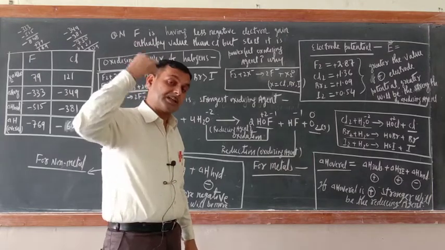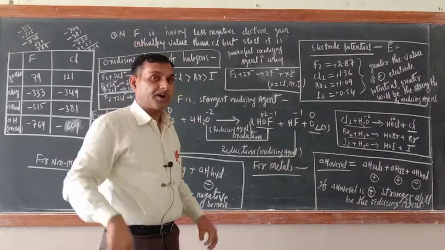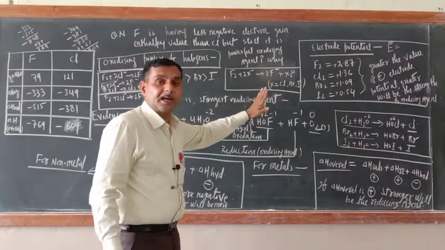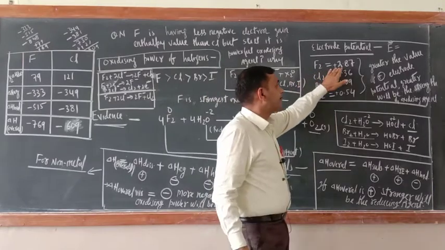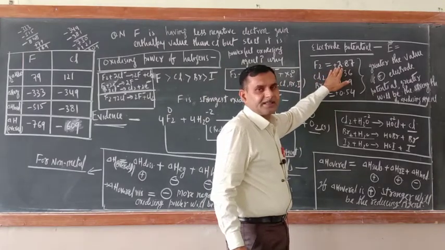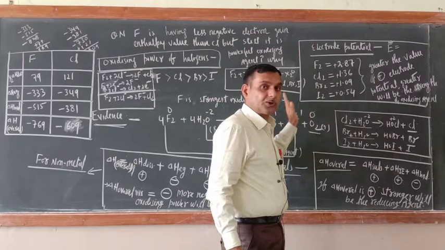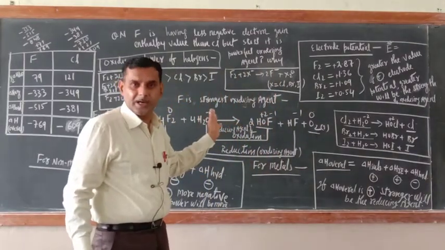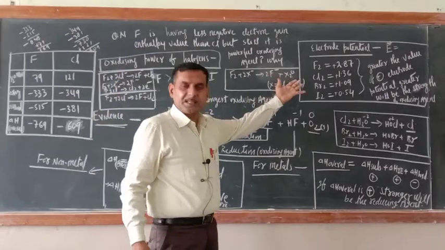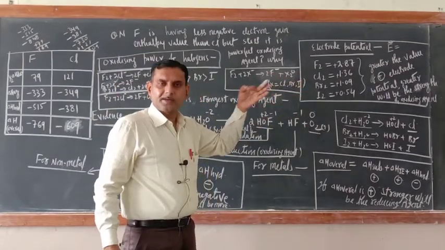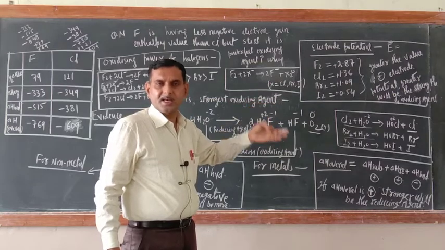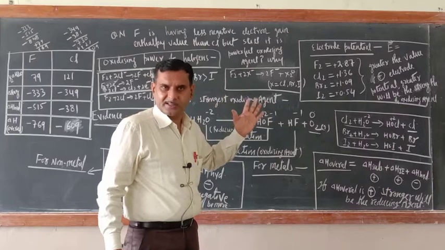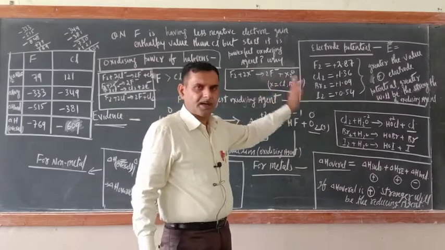If its value is the highest in the entire periodic table, fluorine is the strongest oxidizing agent because its electrode potential is highly positive, plus 2.87. So this is also evidence in favor of the powerful oxidizing agent strength of fluorine. Greater the positive value of electrode potential, stronger will be the oxidizing agent strength. No problem at all.